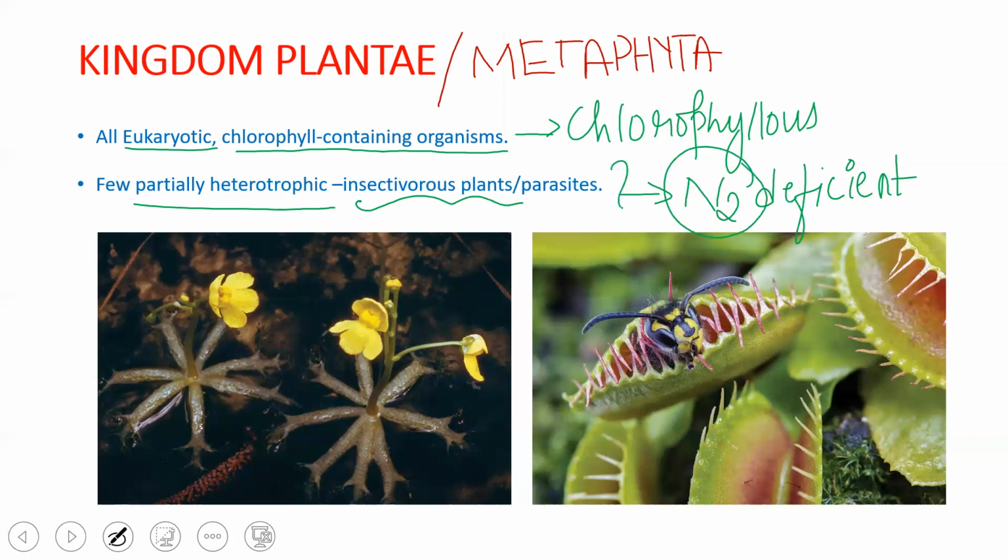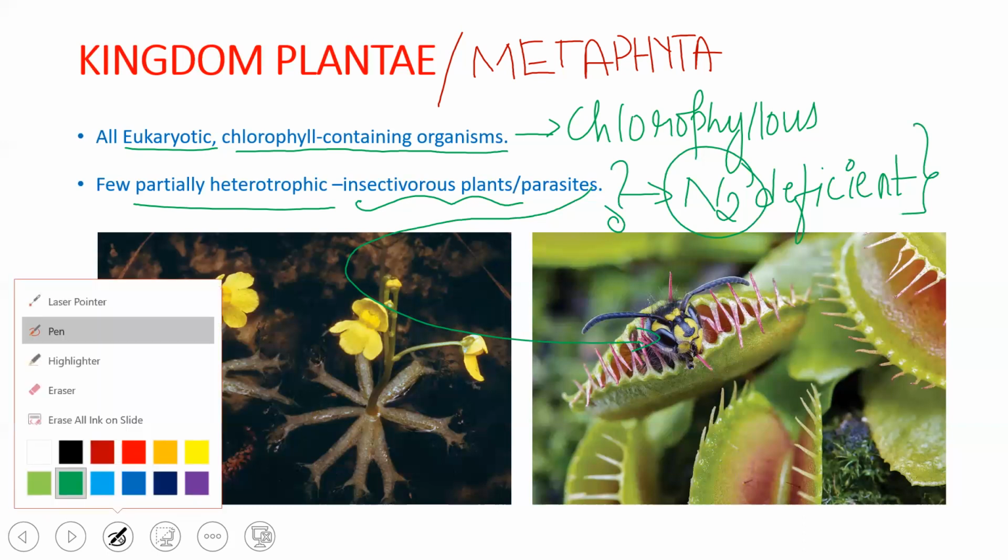Then where do they obtain nitrogen? They eat insects. We know that insects also have nitrogen content in the form of ammonia, right? Hence, they consume the insects, obtain the nitrogen, and that is how they survive. Since they are dependent on other organisms for food, they are called heterotrophic organisms. And insectivorous plants grow in nitrogen deficient areas.